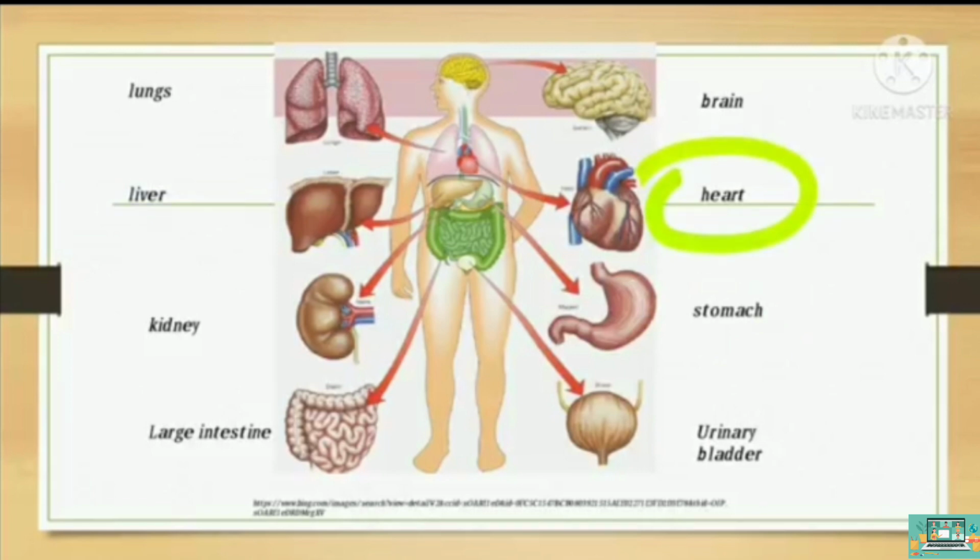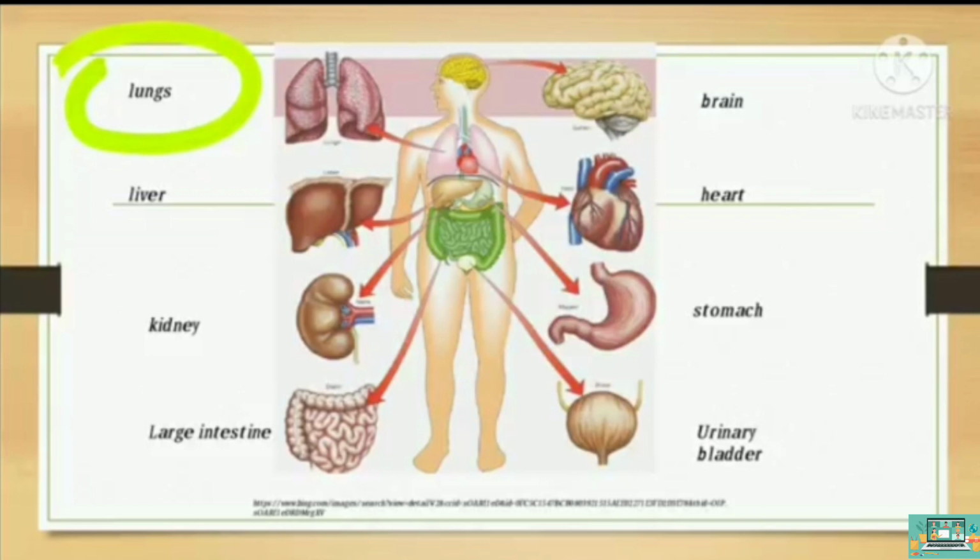Your heart, together with the blood and blood vessels, which comprise the circulatory system, moves these nutrients to the cells of the body. Next are your lungs, the principal organ of respiration. They provide the oxygen necessary for metabolism processes. Again, your circulatory system helps in the transport of oxygen around your body.